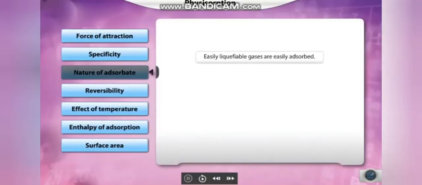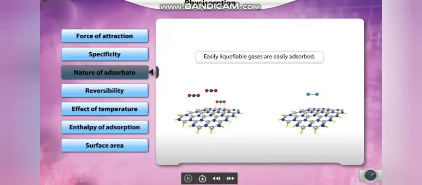Nature of adsorbate. As physisorption is non-specific, any gas will get easily adsorbed on the surface of any solid to a lesser or greater extent. However, easily liquefiable gases such as ammonia, hydrogen chloride and carbon dioxide are adsorbed to a greater extent than gases such as hydrogen, oxygen and nitrogen.